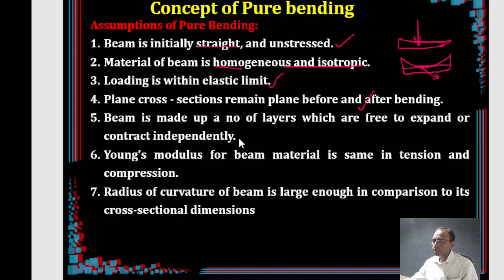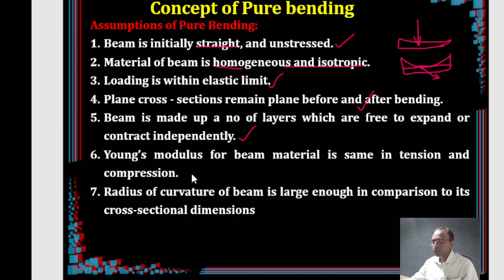The next assumption is that the beam is made up of a number of layers which are free to expand or contract independently. That means each layer is treated independently, and it doesn't have any influence over another. We make this assumption, although it may not be practically correct, for the sake of simplification.